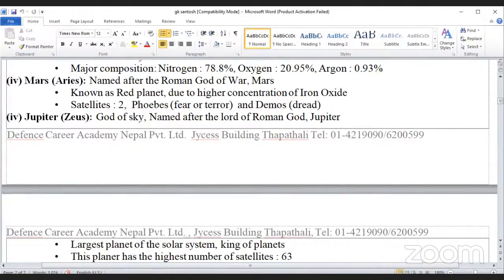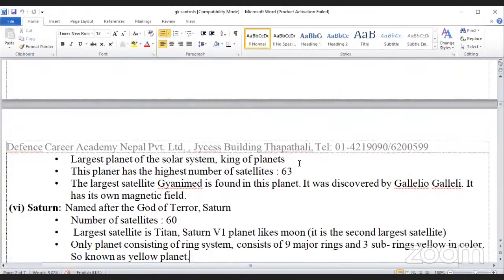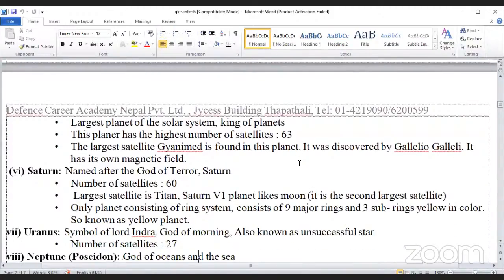Jupiter. Greek word Zeus, god of sky, named after the lord of the Roman gods, Jupiter. Largest planet of the solar system, king of planets. This planet has the highest number of satellites, 63. The largest satellite is Ganymede. It is found on this planet. It was discovered by Galileo Galilei. It has its own magnetic field.